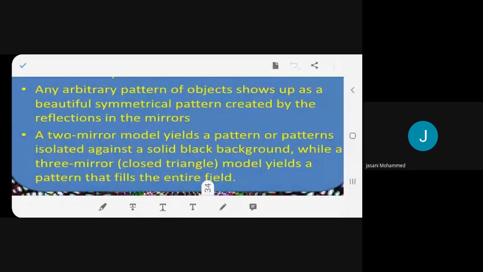So there are kaleidoscopes where you can use two mirrors, where you can use three mirrors. Generally, we are using three mirrors. You understand? Because we get beautiful patterns. In two mirrors, you don't get much of a pattern because there is a black background. Whereas in case of three mirrors, it is totally brightly lit up because from one end, the light is entering. You understand?